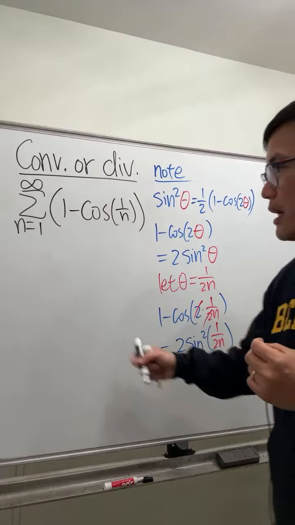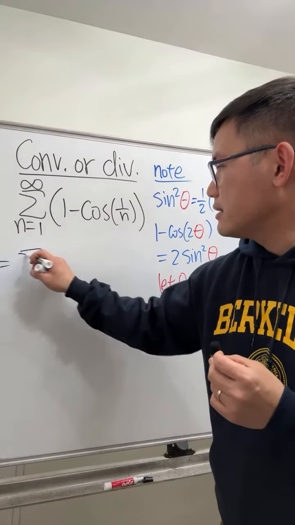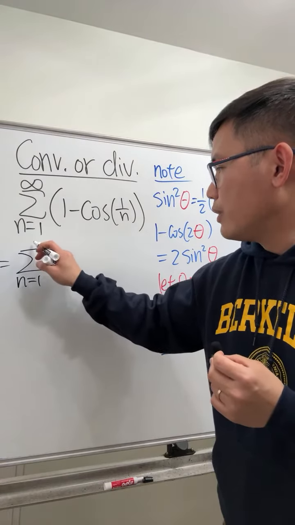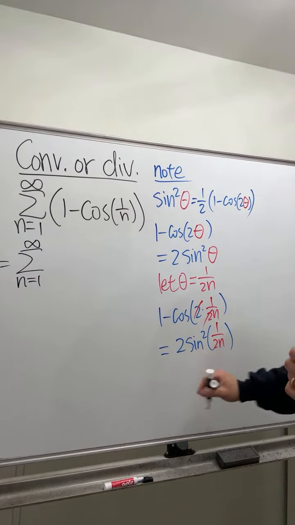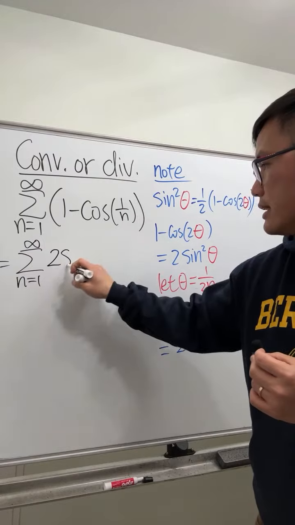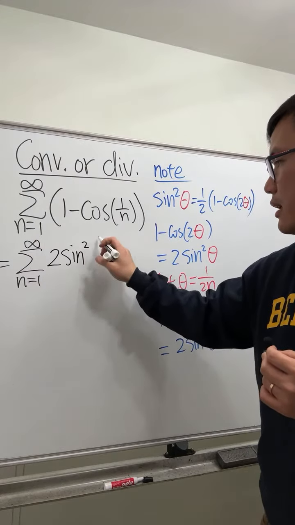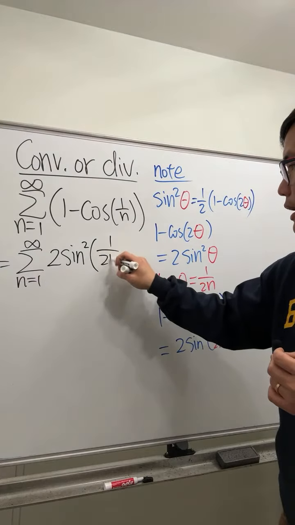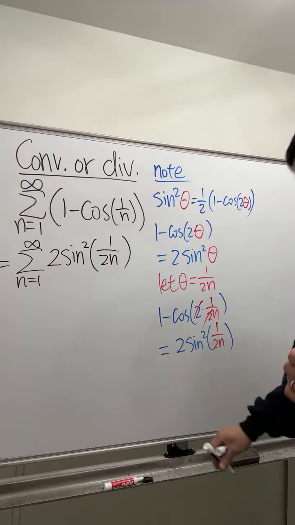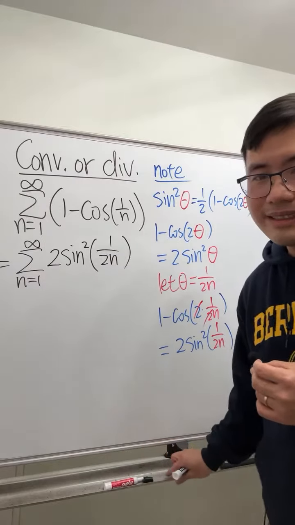So now let me come back here and say this is the same as the series as n goes from 1 to infinity. And just write this down: we have 2 sine squared of 1 over 2n. Like this. Okay, now what?